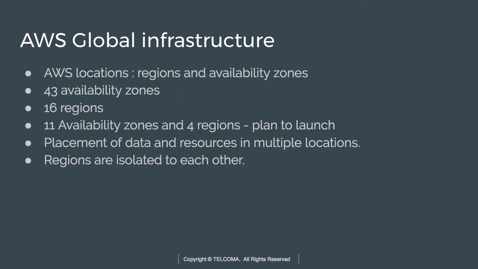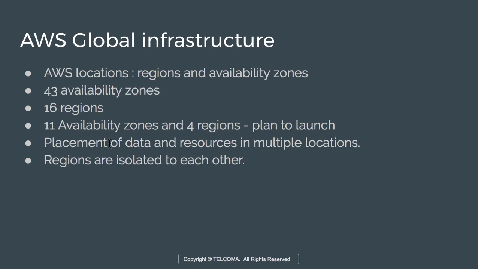Currently we have 43 availability zones and 16 regions. Now, regions are totally isolated from one another, whereas availability zones are connected to one another to have data redundancy. So AWS is planning to launch 11 availability zones and 4 regions.